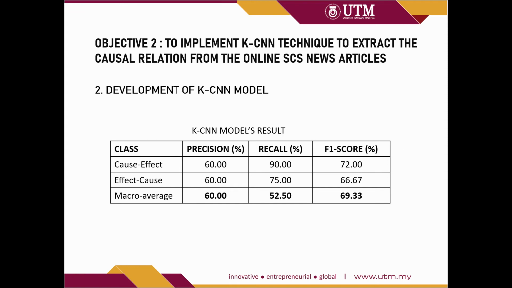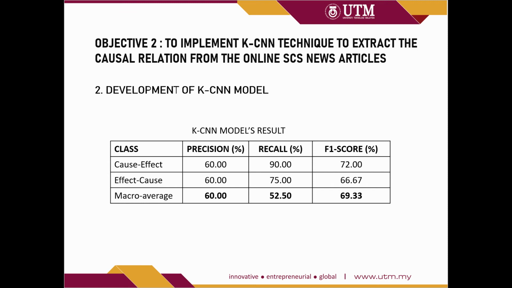Next, the development of the KCNN model. A KCNN model has been built, and the table shows the result of the KCNN model. From the result, we can see that it has better performance in classifying cause-effect, where the cause is followed by the effect in the sentence, while effect-cause is a sentence where the effect is followed by the cause.